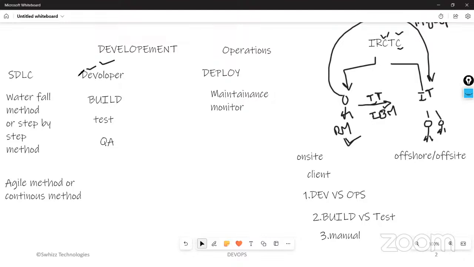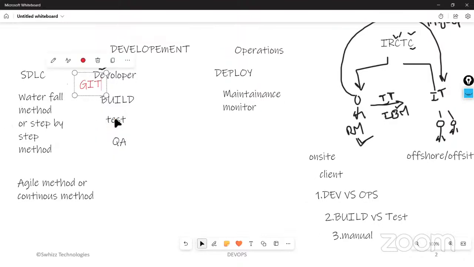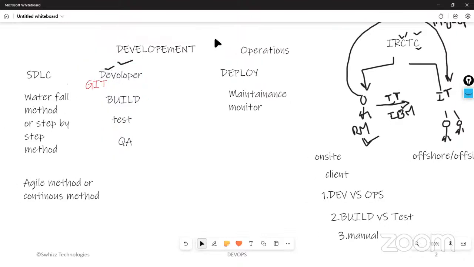Automation means that after developing the code, we need to implement some tools here. After developing the code, the developer uses the Git tool. In the Git tool, after developing the code, they push that code into Git. From Git, the build team will be pulling the code and they will execute it.